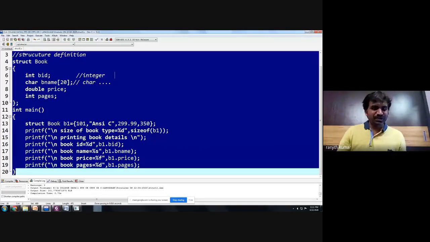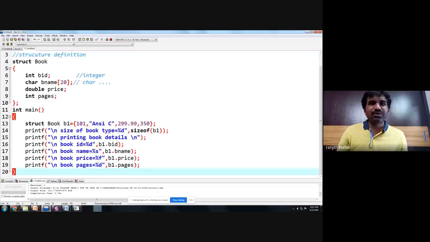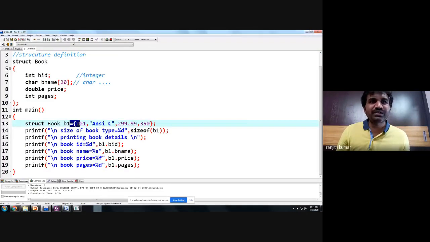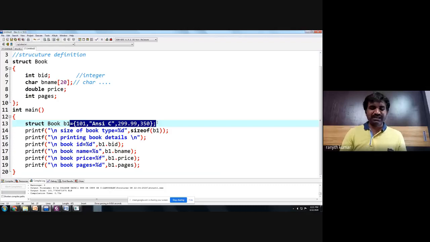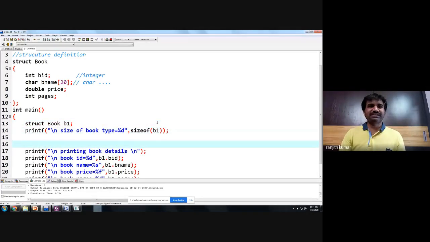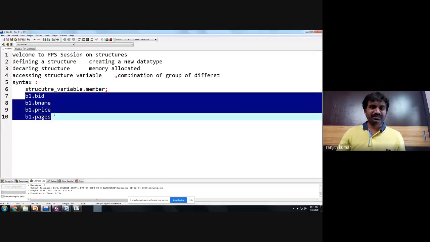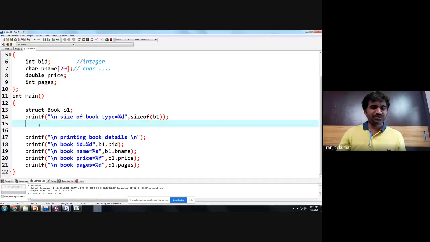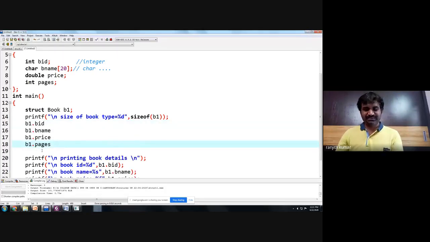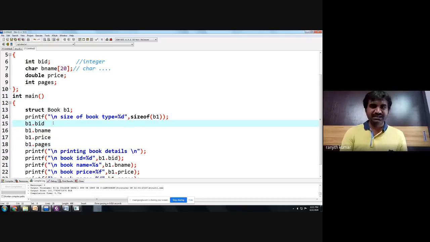So now let us do one more program with the same book, but the only difference is that I want to store the values randomly. So how to store the values randomly? Very simple. Directly like this, you can store. So here I want to initialize the values like this, and I want to give values individually. So here the book ID is 201.